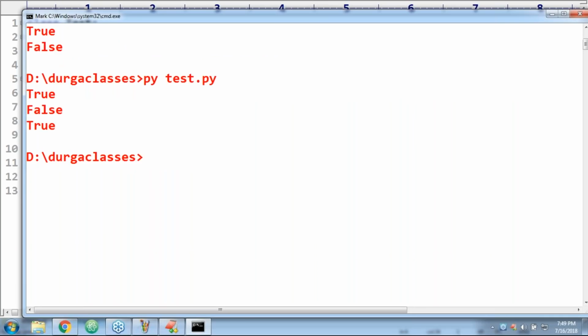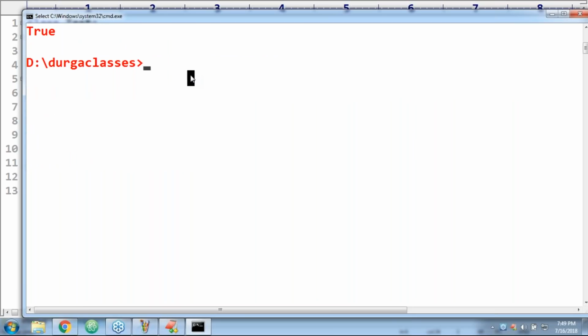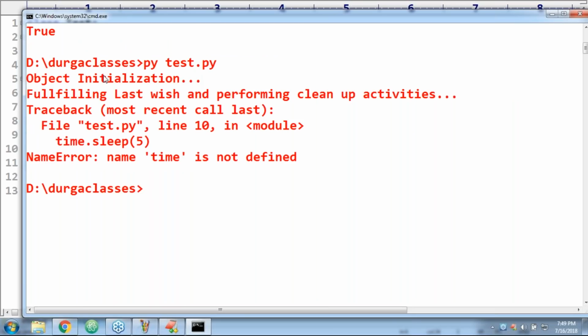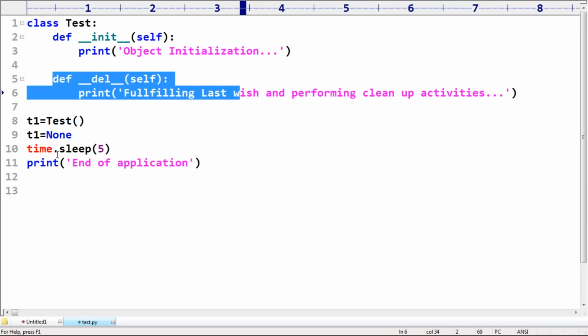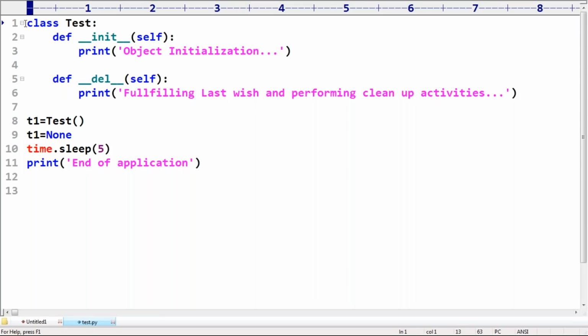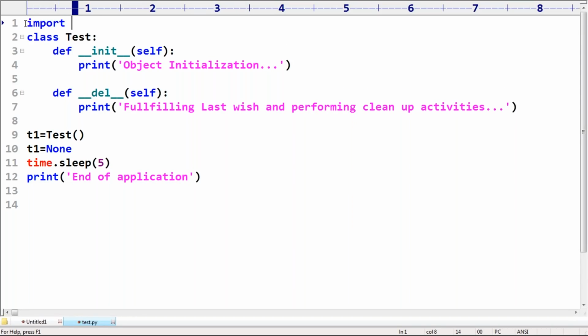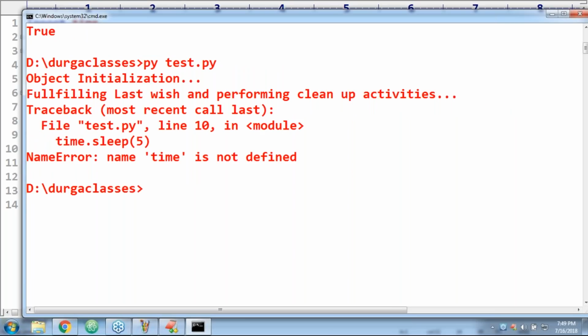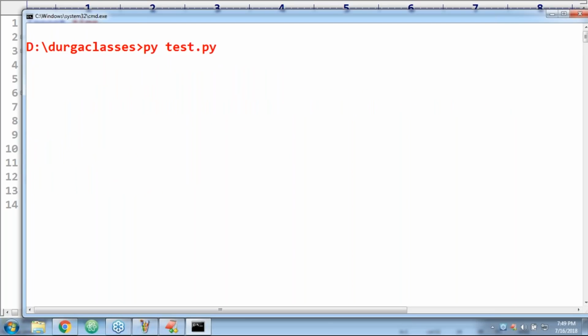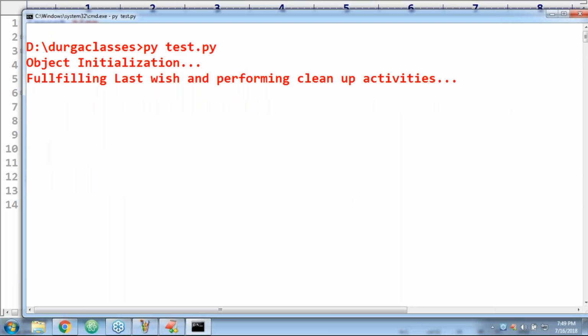Have a look once. Observe that: object initialization. One minute, because I'm using time, I have to import the time module, must be required. Object initialization, fulfilling last wish and performing cleanup activities already completed when end of application is reached.